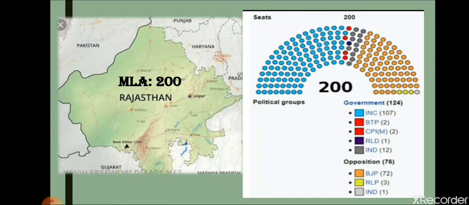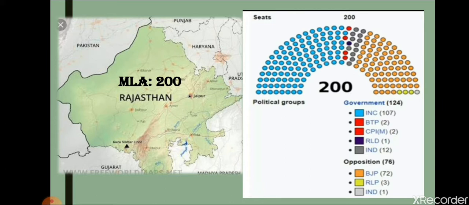So students, there are 200 MLAs in Rajasthan. That means the members of the legislative assembly number 200. Among these 200 members, 124 belong to the Congress party, as in Rajasthan there is a Congress government.